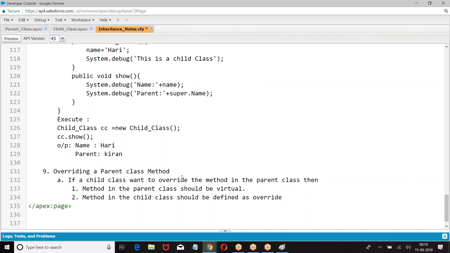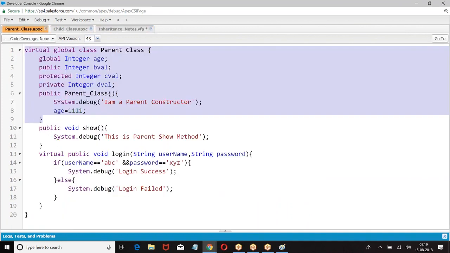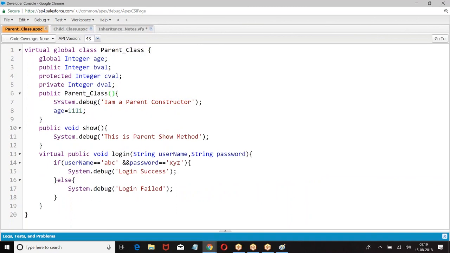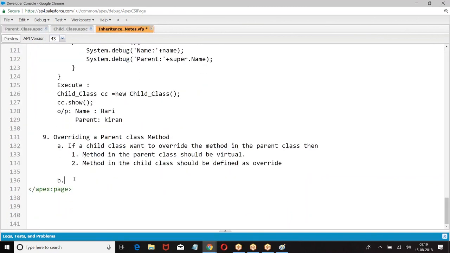So if you want to override, the parent class method should be virtual, the child class method should be defined as override. Right. Then we can do that. So example. All this we cannot do now. Okay.